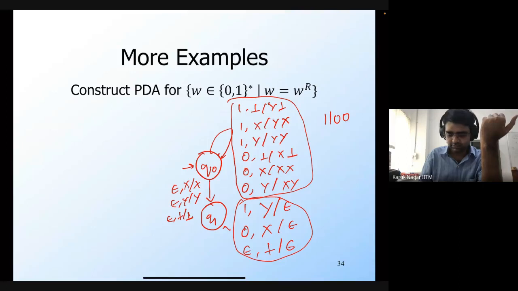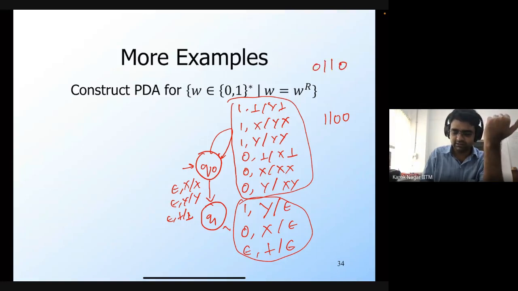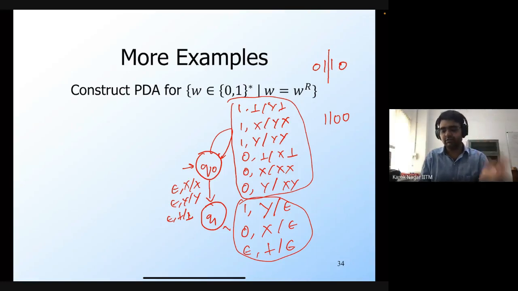Okay, so in Q0, you are non-deterministically, right? So whenever w is equal to w reverse, that means that, let's say 0, 1, 1, 0, then in the middle of the string you need to keep on storing stuff on the stack, and that's what we do in Q0. Once you reach the middle of the string, you must remove contents from the stack, but whatever you remove will be a mirror image of whatever you have stored. So that's why we have the transitions in Q1.